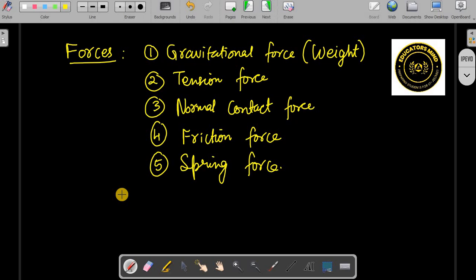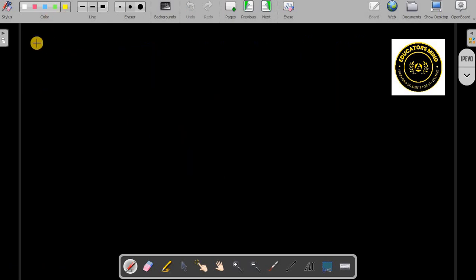Okay, we need to understand this. So they are easy and quickly we will be doing, right? So let's start with that. Then after that again we'll come back to those fundamental steps of Newton's laws, right? So let's start with gravitational force or weight.